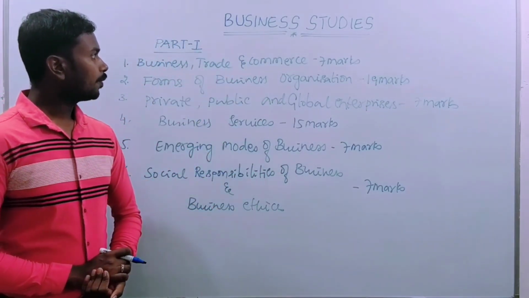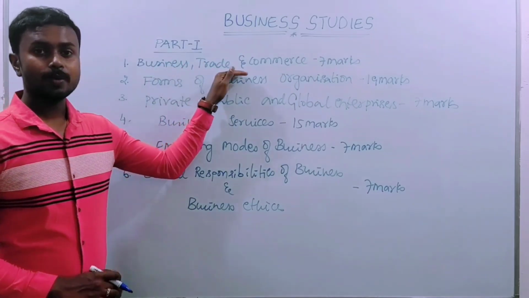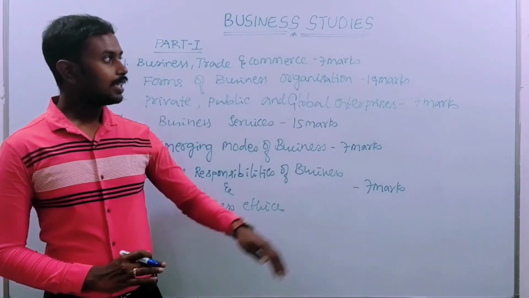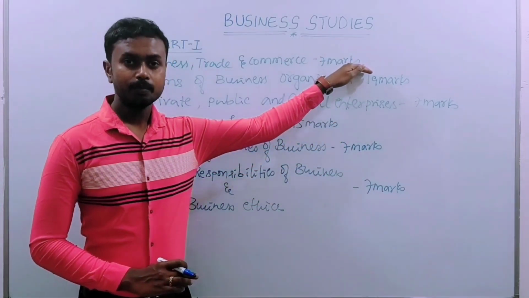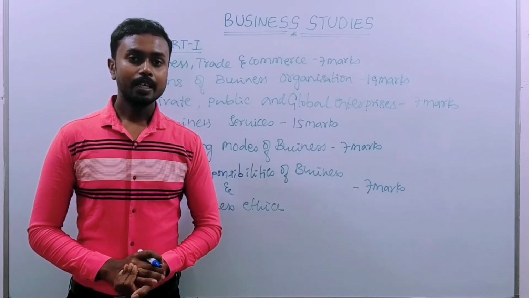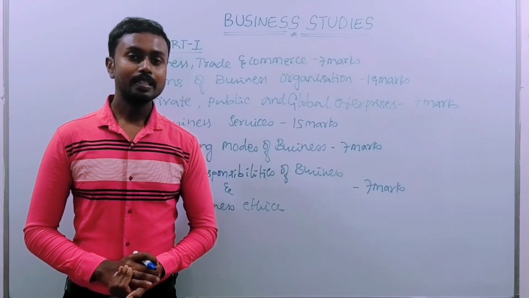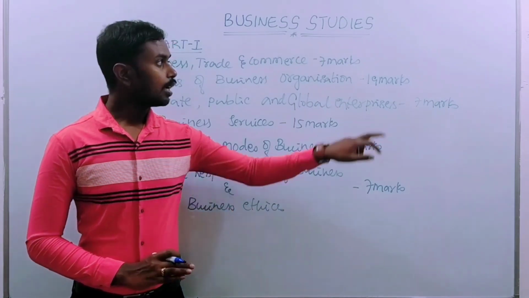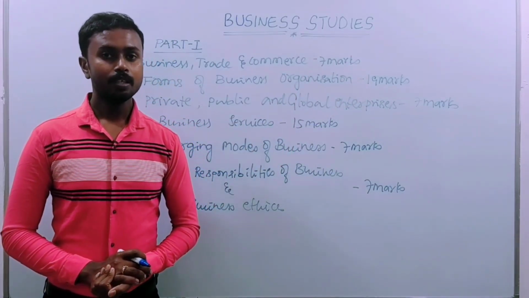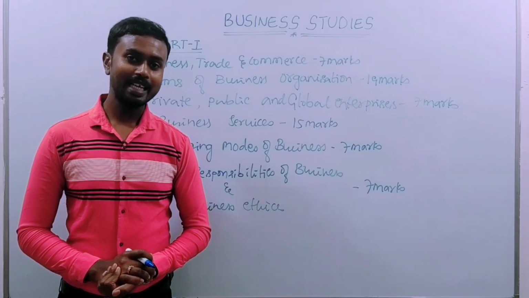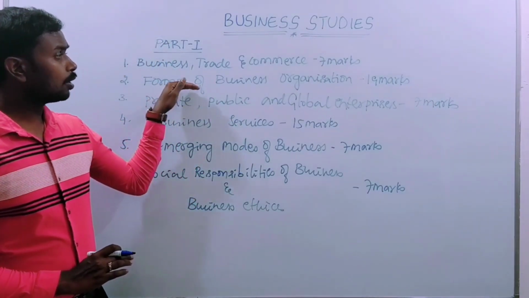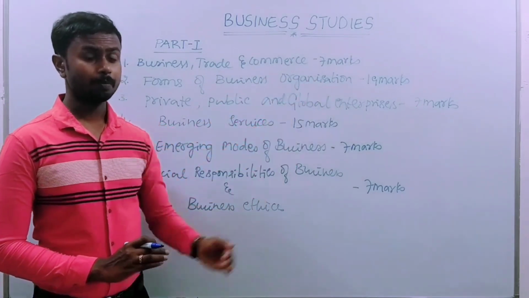Coming to the syllabus, here we have part 1. The first chapter is business, trade and commerce. For this chapter, the total weightage is 7 marks. How can we allocate these 7 marks? Section A 1 mark, section B 1 mark, and 4 marks for 1 question in section C, we can expect in the final examination.